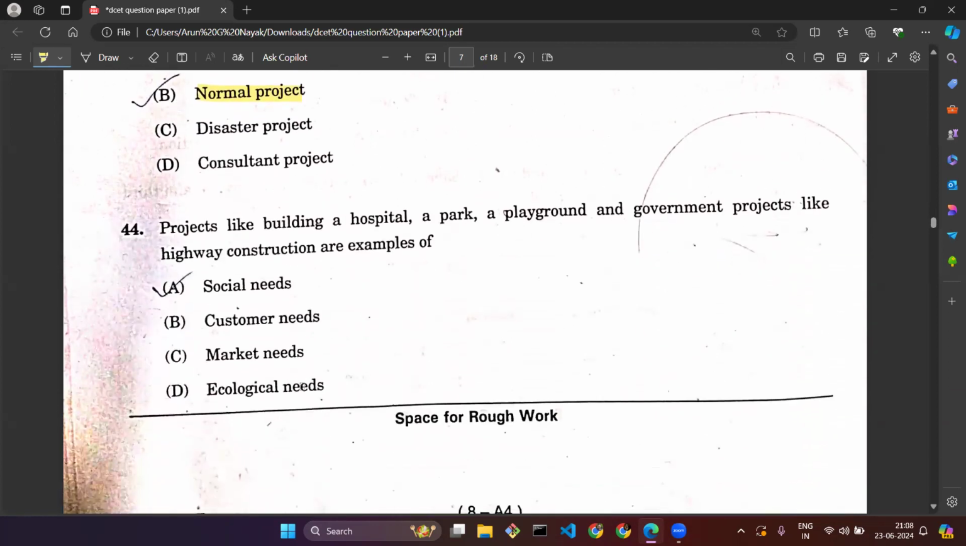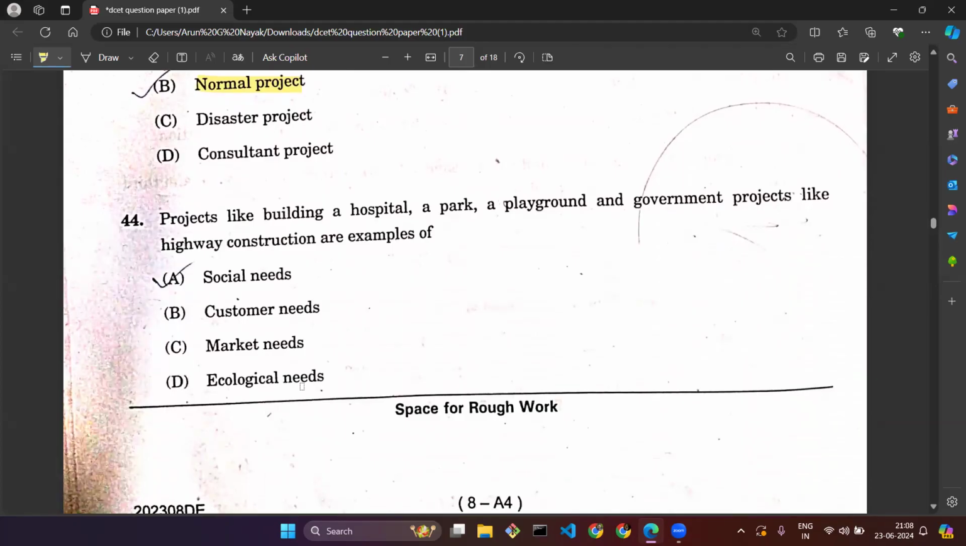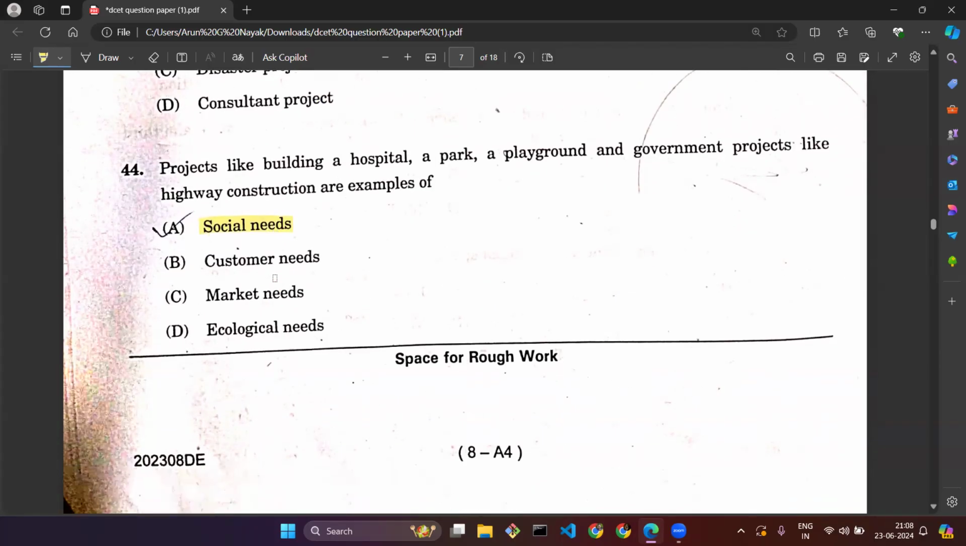Question number 44. Projects like building a hospital, a park, a playground, and government projects like highway construction are examples of what? They are asking what we call these kinds of projects, like building a hospital or park. We consider them under social needs. These are required for our society, not as a part of any organization. They are required for the people of the society, so that's why they are considered under social needs. Question number 44, option A.